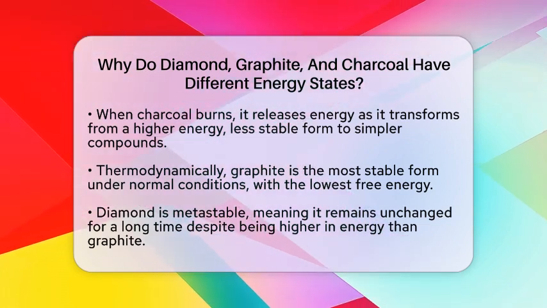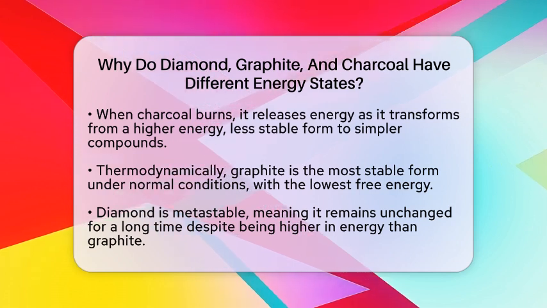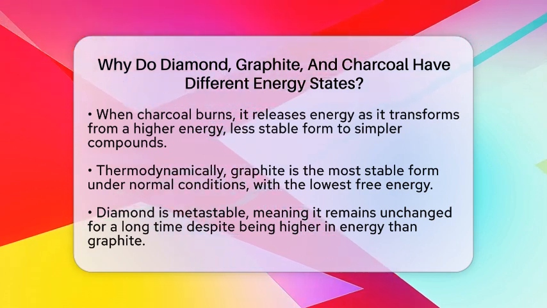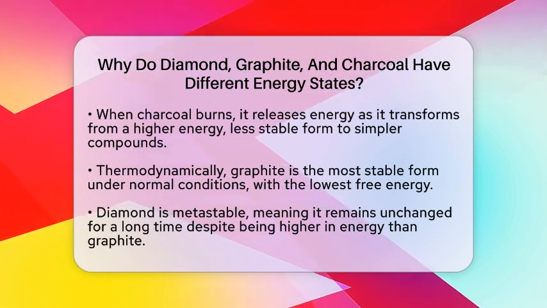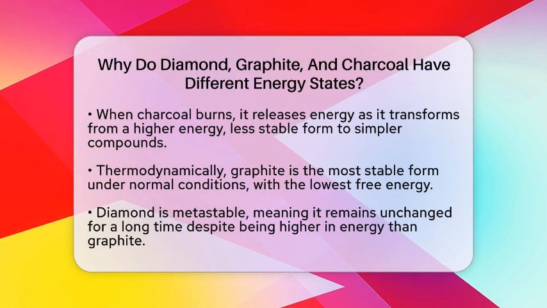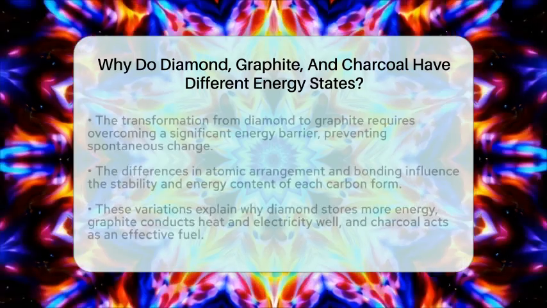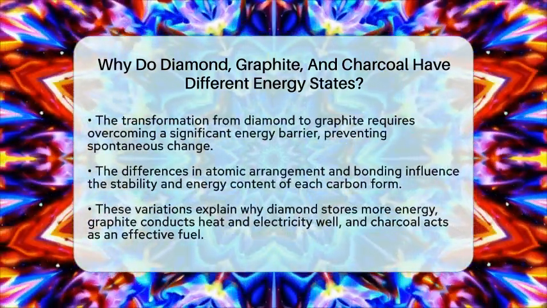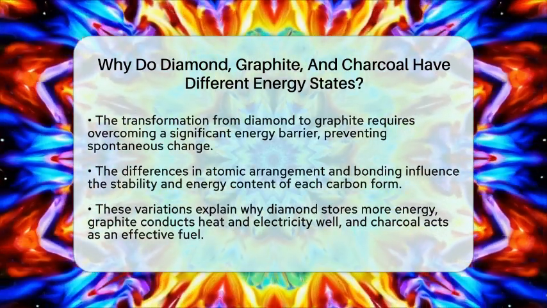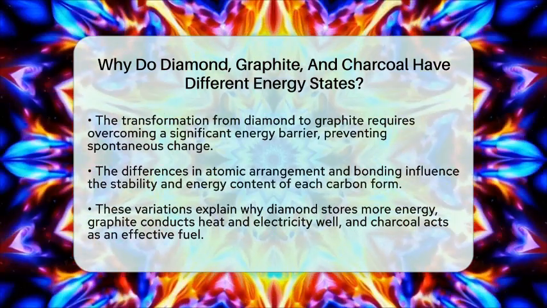From a thermodynamics view, graphite is the most stable form of carbon at everyday conditions because it has the lowest free energy. Diamond is considered metastable, which means it is higher in energy but remains unchanged for a long time. The transformation from diamond to graphite requires overcoming a large energy barrier, so diamonds do not spontaneously turn into graphite. That's why diamonds last forever, even though graphite is more stable overall.